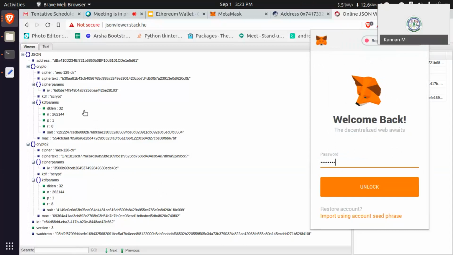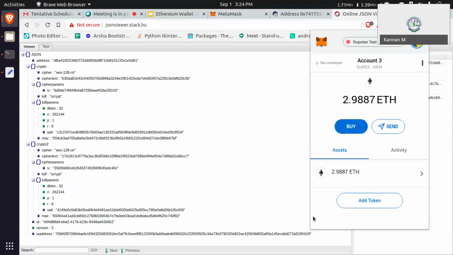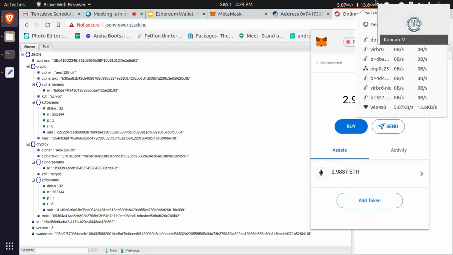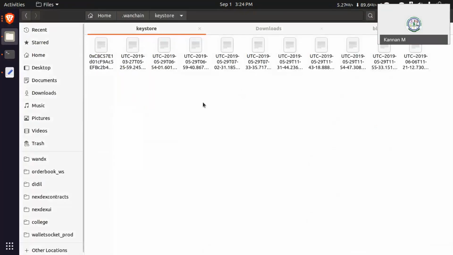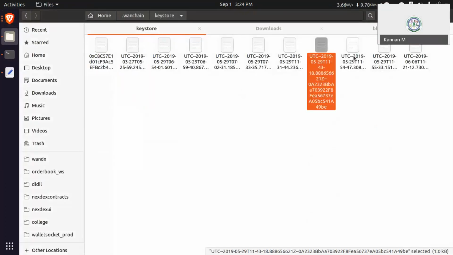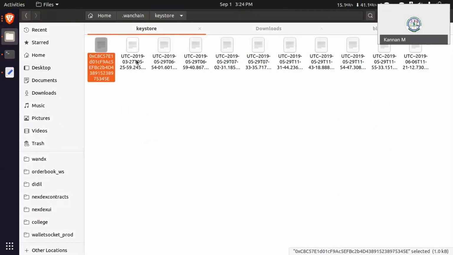It's like salt and then key encryption. And then I'm doing unlock. This is how encryption and decryption happen on the client side. If I turn off my internet, this will still work. This is how they store wallet files. If you have thousands of accounts, it will create thousands of files.